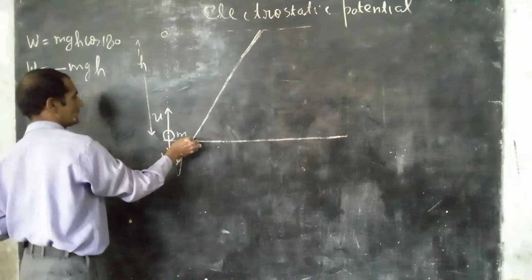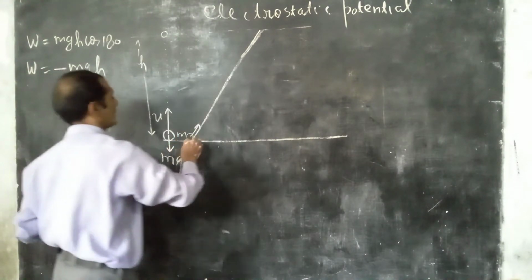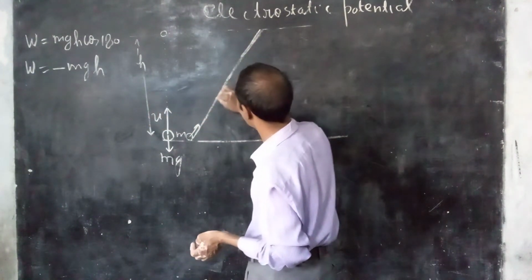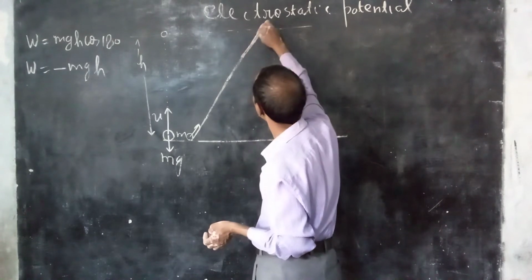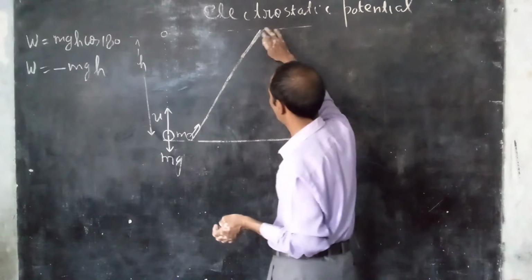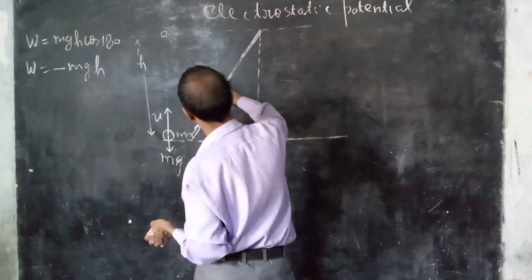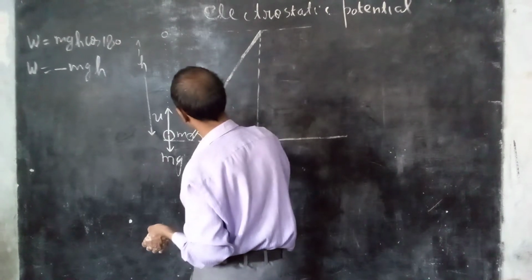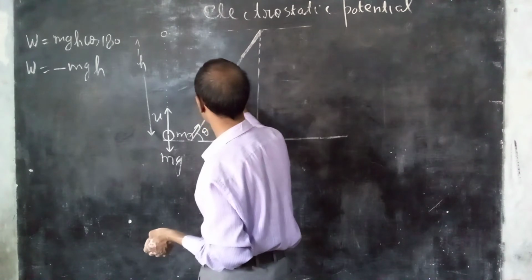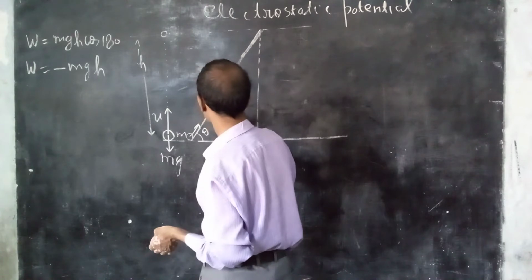When we project this particle along the inclined plane, it rises and reaches height h. Let the length of the plane be L and the inclination theta. So when the particle is at any point, it experiences force mg downward.